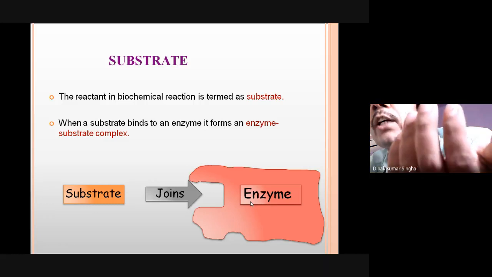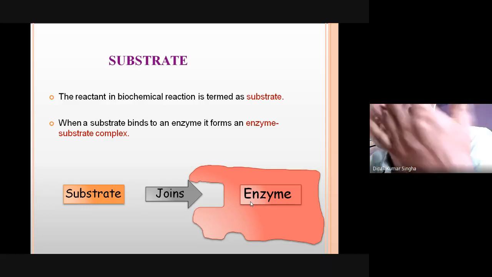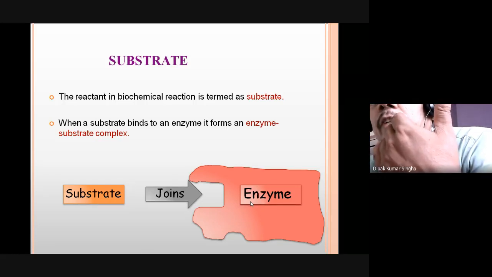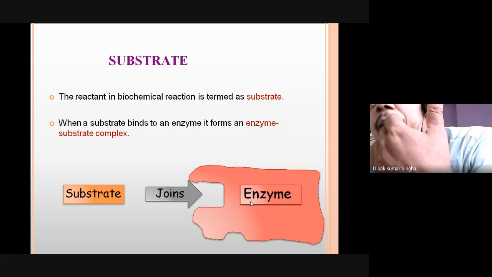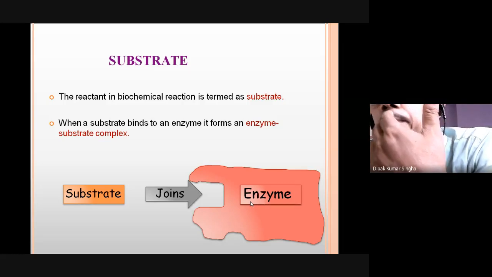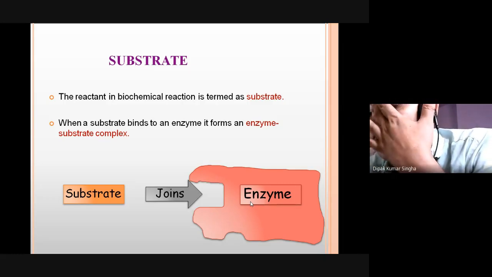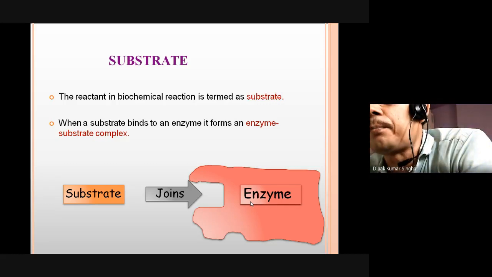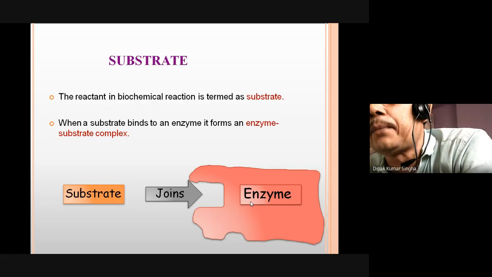Simultaneously, proteins can bind with pepsin, trypsin, erepsin, not with amylolytic or lipolytic enzymes. Lipid can bind with lipase, or lipase can bind with lipid, not with amylase or proteolytic enzymes. So the enzyme substrate complex will be formed in a very specific manner.